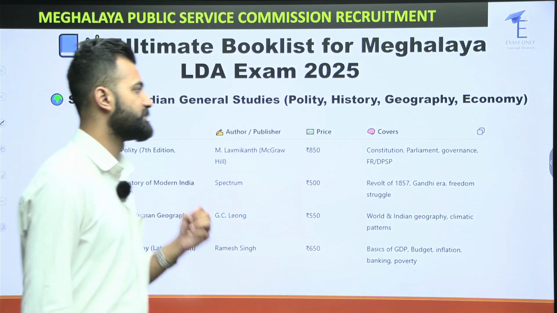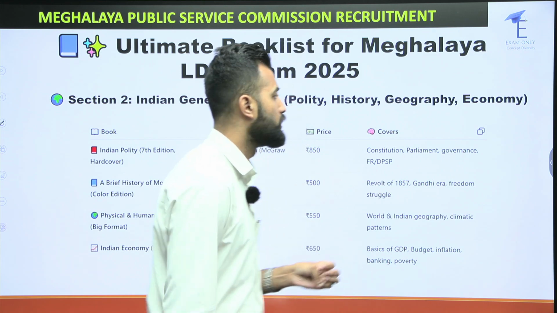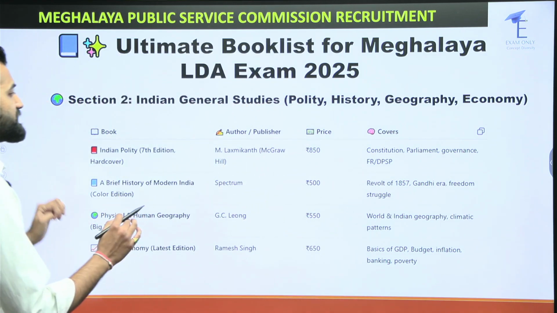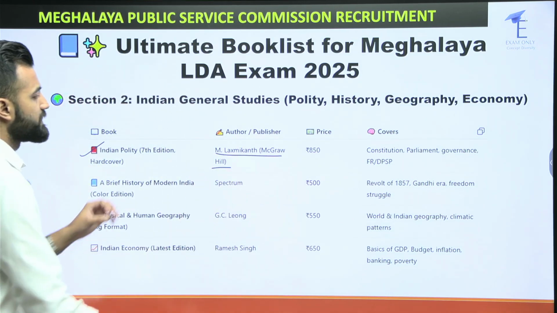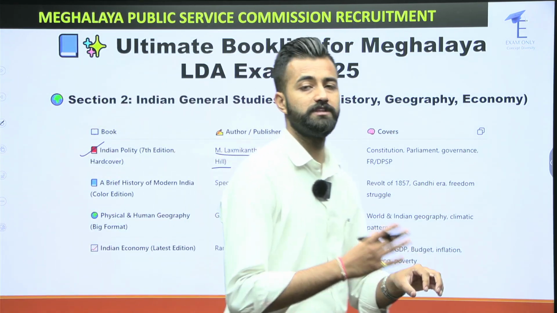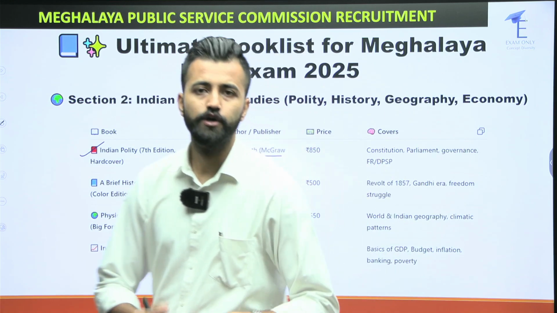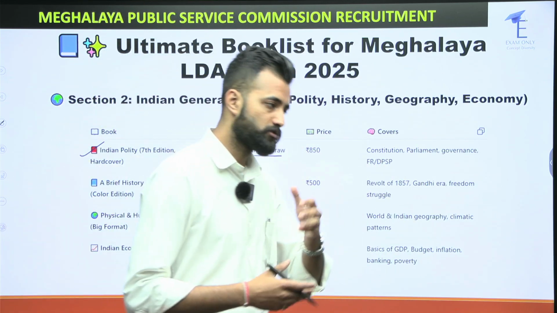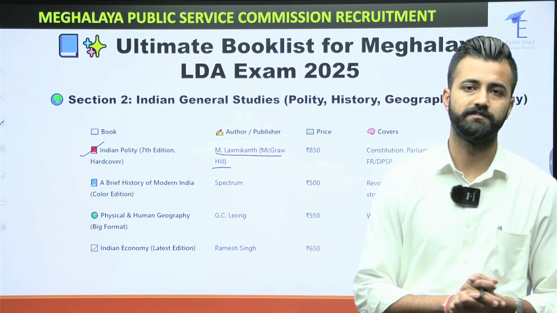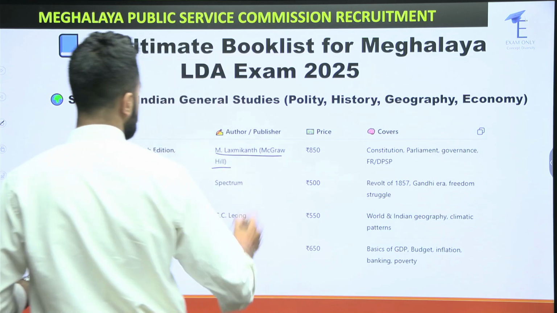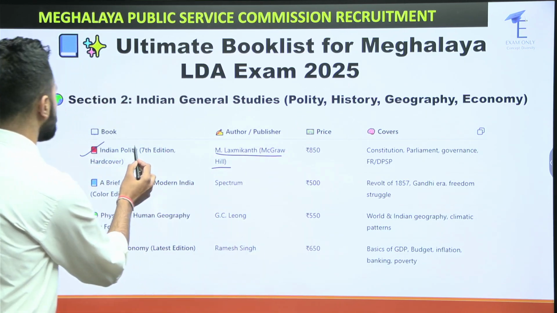Next, let's go to Indian General Studies. In Indian General Studies, we have polity, history, geography, and economics. For that, the best book which you can follow is Indian Polity by M. Lakshmikant. This is a very common book followed by all the aspirants who are also preparing for civil services of the UPSC exams. Whenever you ask them which book to follow, they would also suggest Lakshmikant, because that's the core book for understanding these things. This is for Indian polity.